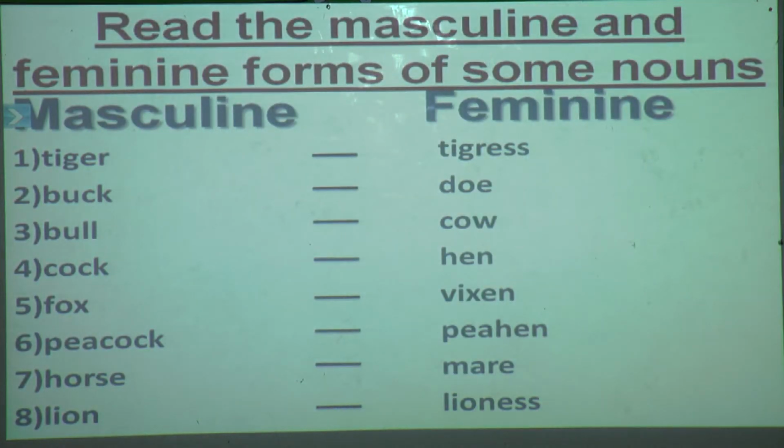Now till here you have understood what is masculine gender, feminine gender, neuter gender and common gender. Now here students, what we have to do, you have to read the masculine and feminine forms of some nouns. It is given in your book, Fun with Grammar, page number 29, lesson number 9. Here 16 masculine and feminine genders are given.